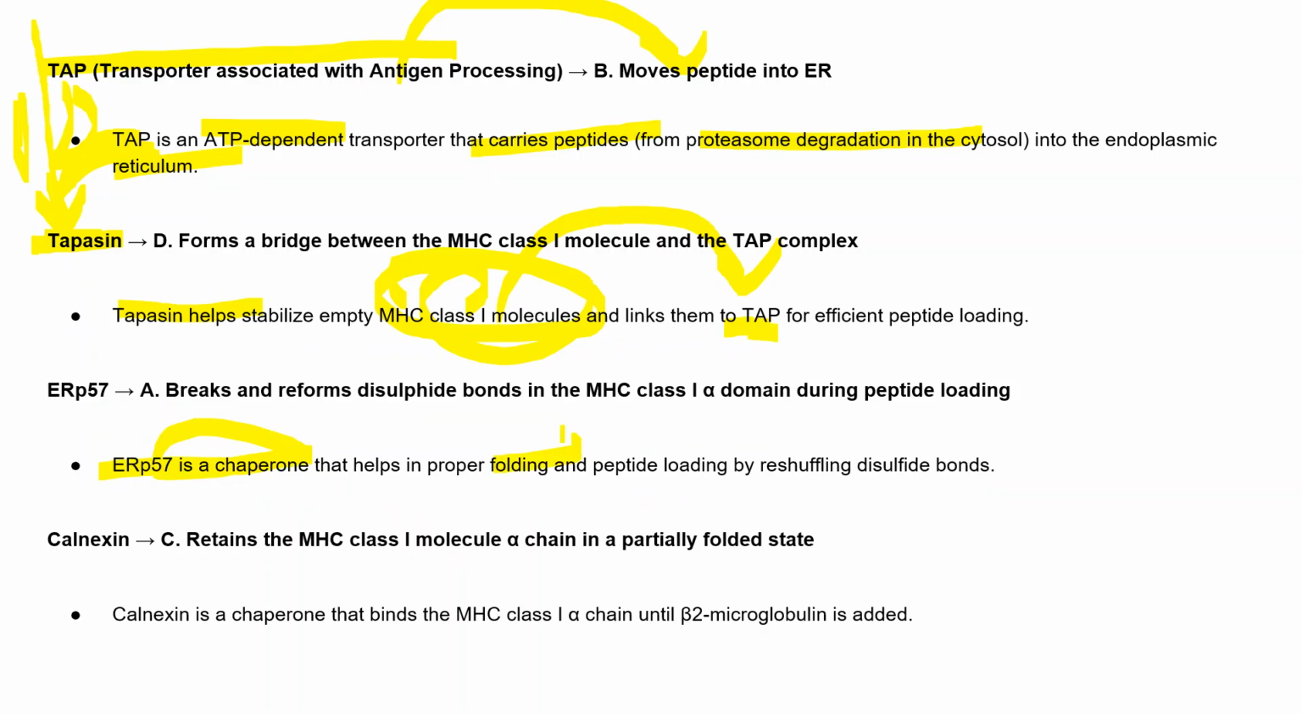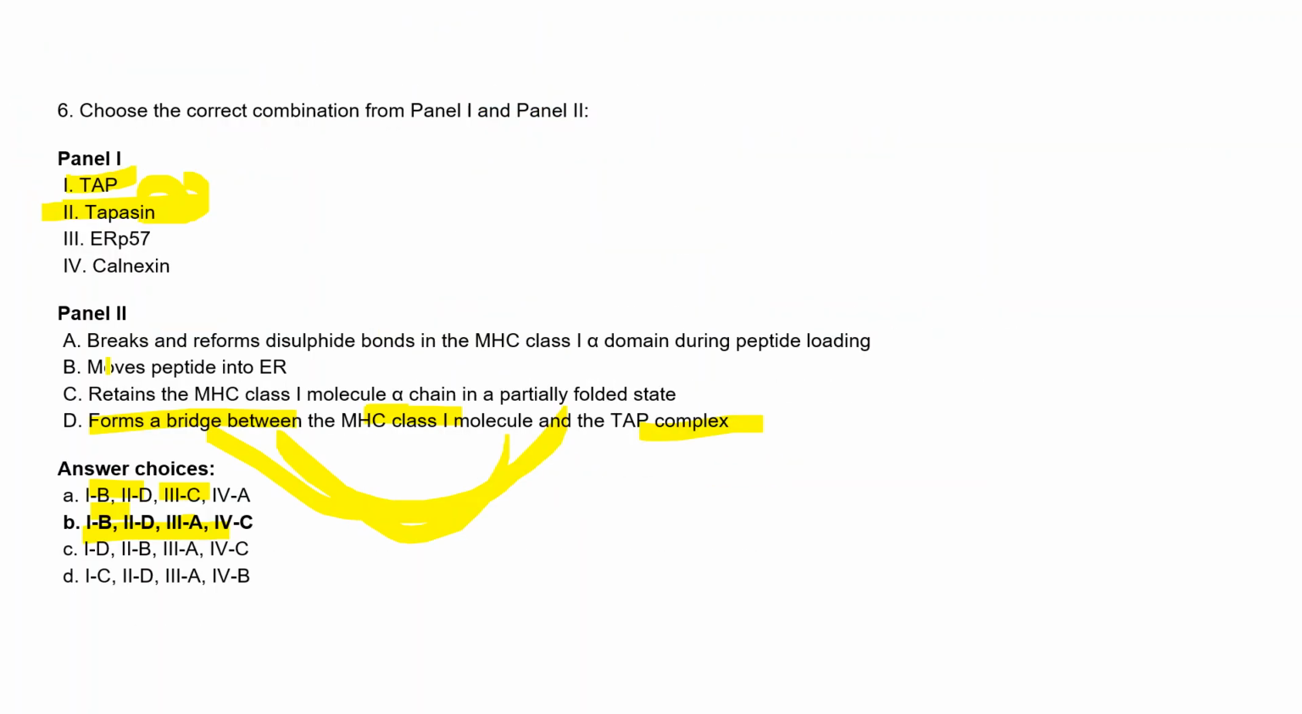Basically, they help in the proper folding and peptide loading by reshuffling the disulfide bond. So the right answer is that it will break and reform the disulfide bond in the MHC class 1 alpha domain during peptide loading. The main function of this complex is, as the name suggests, ER, endoplasmic reticulum. So this is basically linked with the endoplasmic reticulum.